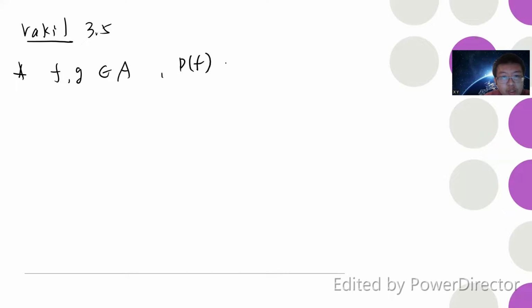But in this video I basically want to show some properties of the distinguished open set, and tell you why the distinguished open sets will form a basis. You can also check Vakil 3.5. I think these are basically some exercises of Vakil, but I give the proof. So first one: if f and g belong to the ring A, then D(f) intersection D(g) will be D(fg).